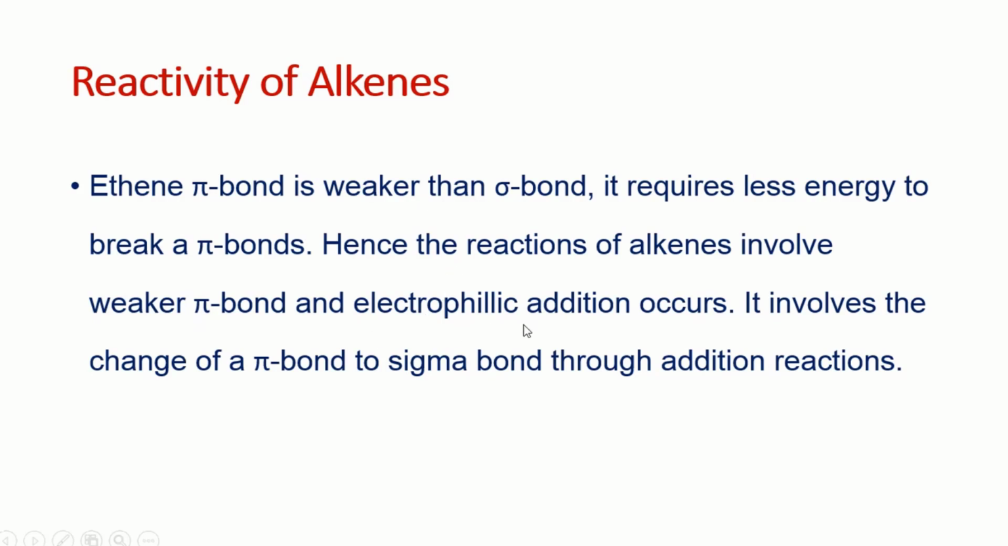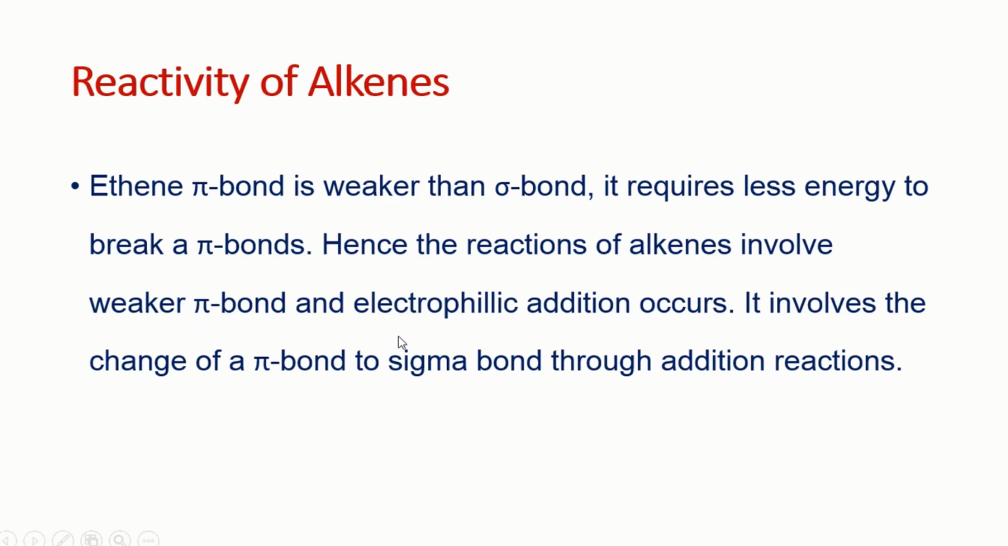And this addition reaction is not a simple method. This addition takes place by a special mechanism that is called electrophilic addition, and we will discuss it later on. Electrophilic addition means the double bond will attack the electrophile first. So it involves the change of pi bond to sigma bond through addition reaction. So this slide is very important to discuss the reactivity of alkene. Most of the reactions of the alkene are addition reactions, because the double bond will break and convert to a single bond.